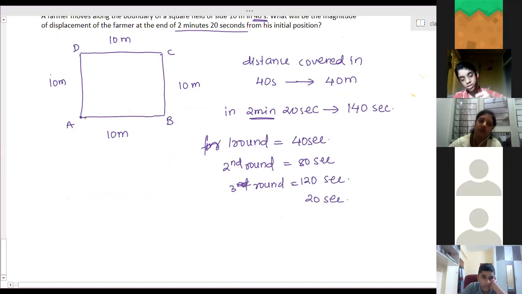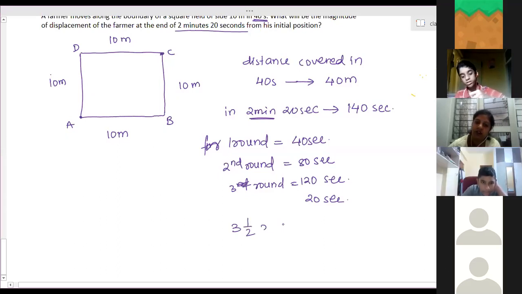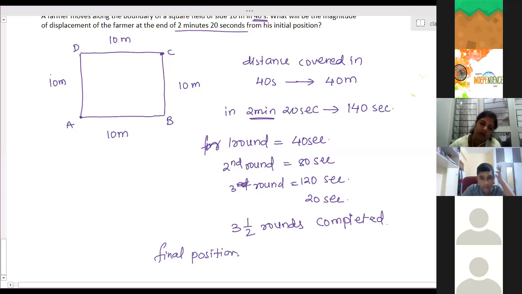So 3.5 rounds. He will complete 3 rounds fully and come back to A, and then for 20 seconds he will reach C. In 3.5 rounds, the final position is C. Now we have to calculate the displacement from A to C, so draw the straight line AC.